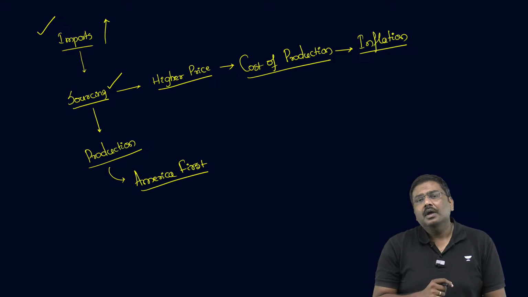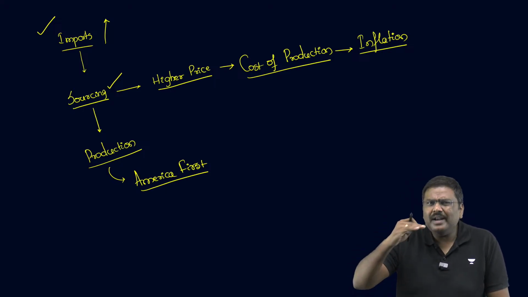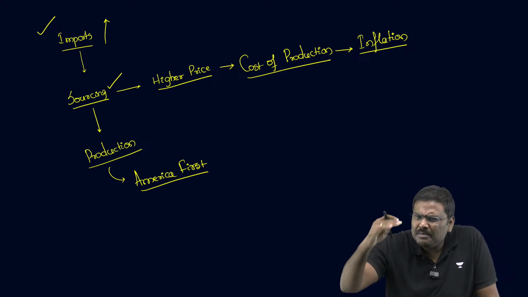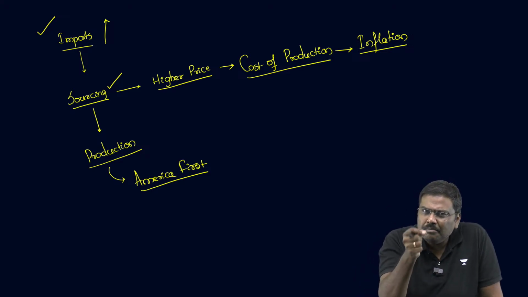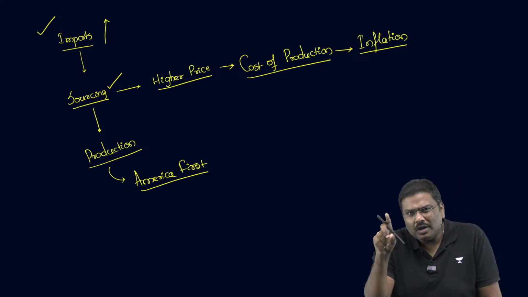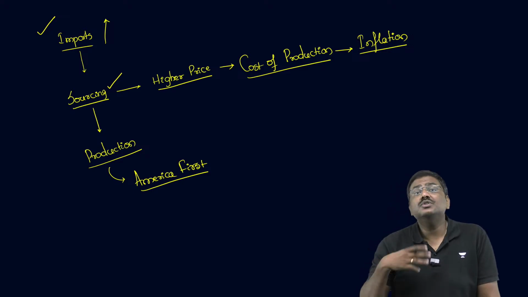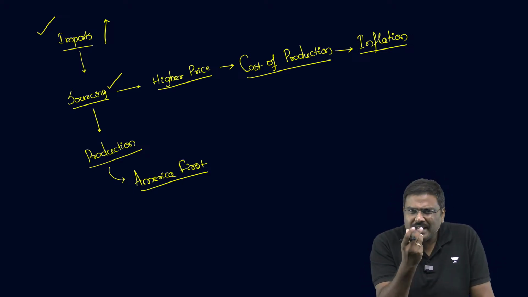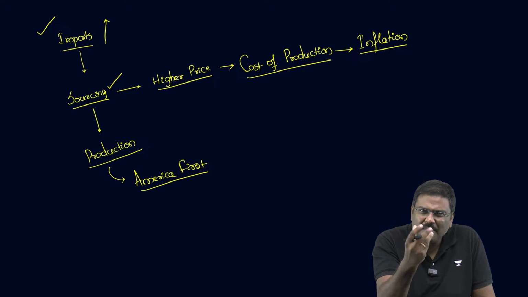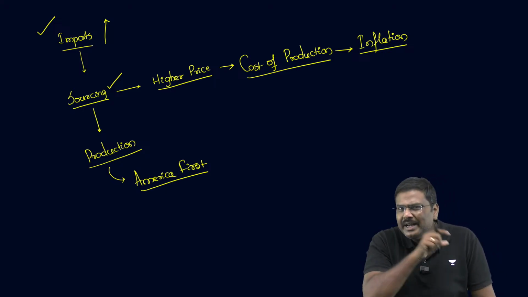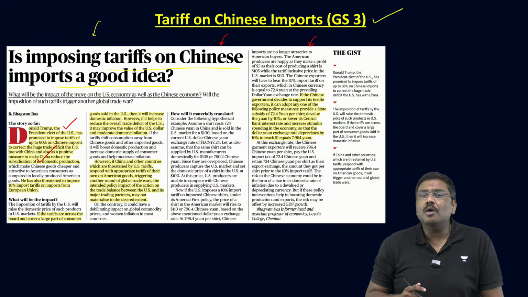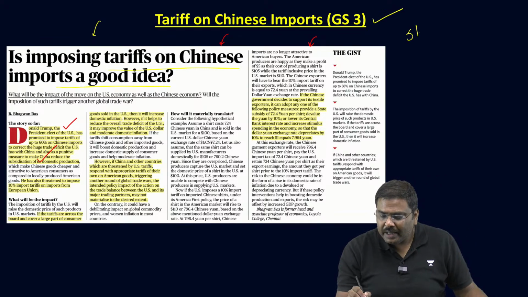Now let's say if China wants to prevent or minimize the kind of impact the tariffs will have on Chinese exports, what is the solution? What policies can the Chinese government use to minimize this kind of an impact? Because mind you, even the Chinese economy is facing certain issues in the form of a slowdown.